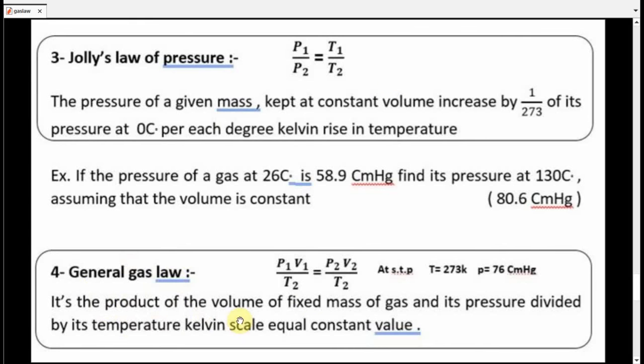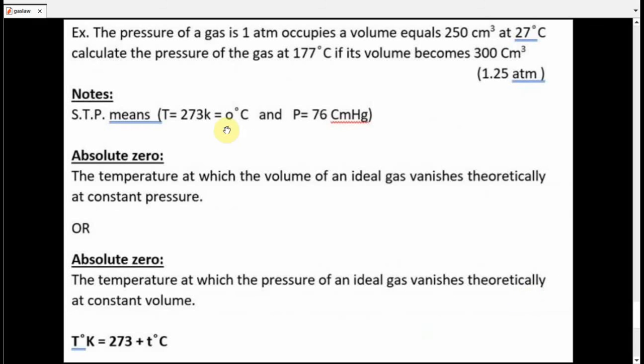The general law or combining law takes the three together: P1 V1 over T1 equals P2 V2 over T2. Temperature is used in Kelvin, adding 273. This is at STP, standard temperature and pressure. The standard temperature is 273 Kelvin and the standard pressure is 76 centimeters mercury. This is the problem about the combining law or general law. Note that at STP, this is the standard temperature and this is the standard pressure.